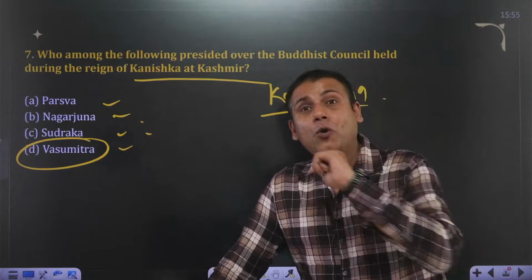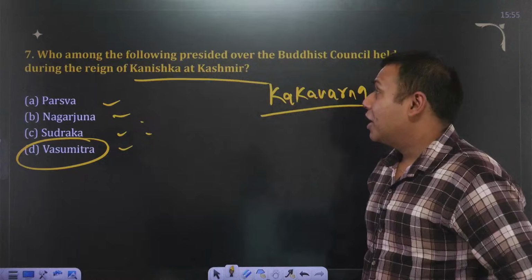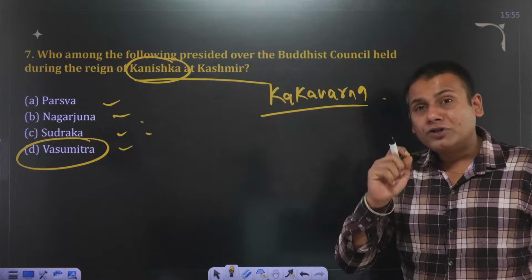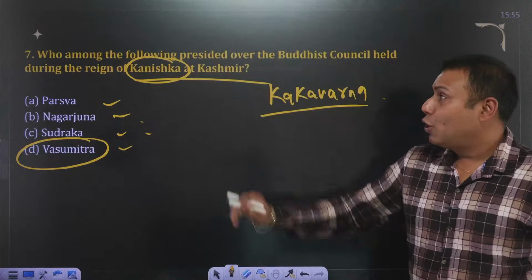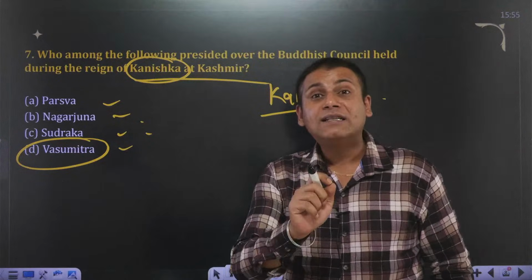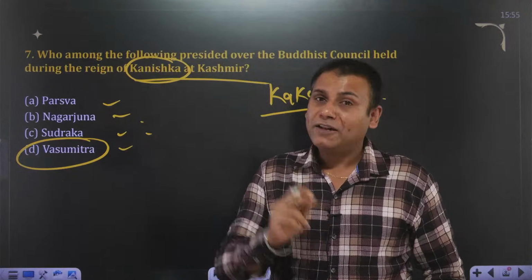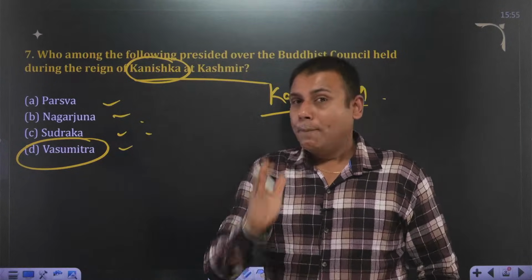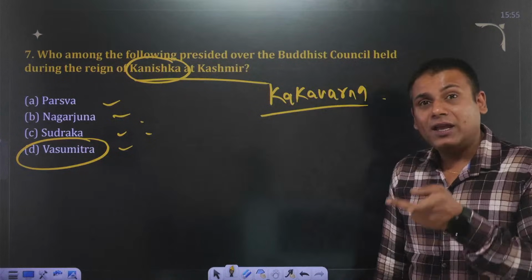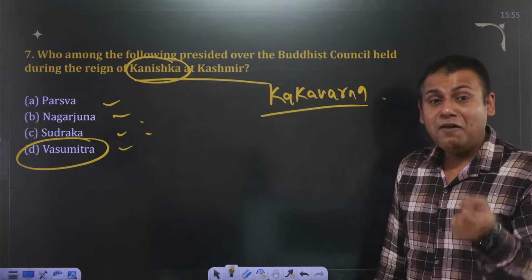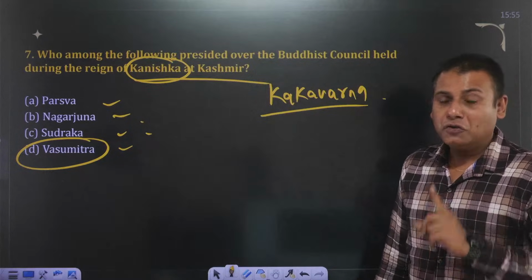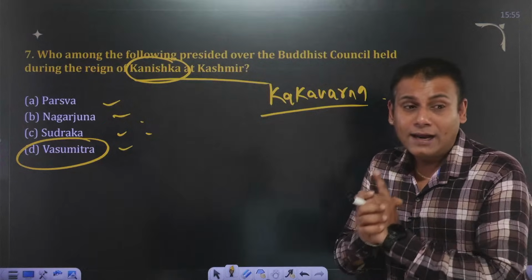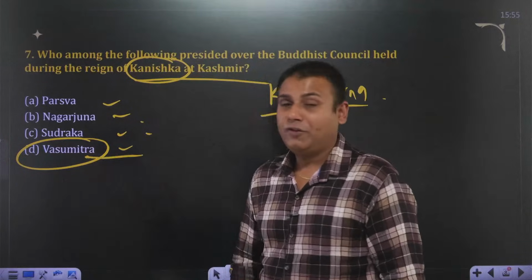Fourth Buddhist Council was held in Kashmir and patronized by Kanishk. Most important aspect, this is the only council which was held in Sanskrit language, and the previous 3 councils were held in Pali language. Buddhism was divided into 2 parts, Heenyan and Mahayana, in the 4th Buddhist Council. So the 4th Buddhist Council was patronized by Kushan dynasty ruler Kanishk, and it was presided by Vasumitra.